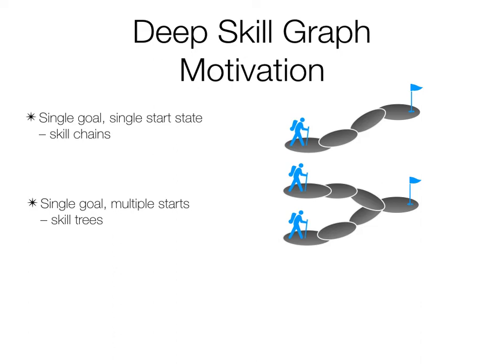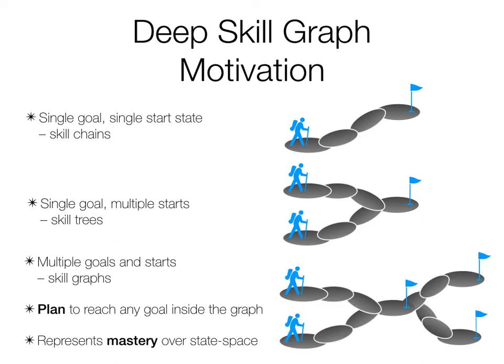Both of these situations were covered by the skill chaining algorithm. However, if the agent can start anywhere and can be asked to go anywhere in the state space, it must learn to organize skills in the form of a graph. Organizing skills in this way allows the agent to leverage planning to solve problems by compositionally combining discovered skills.